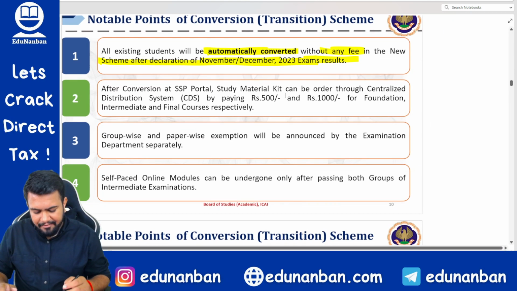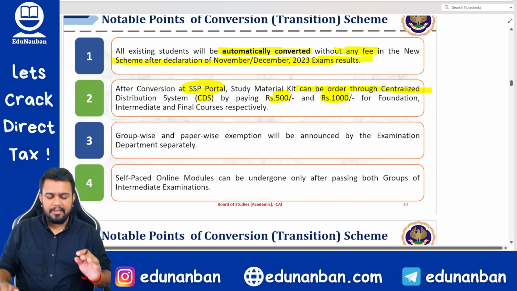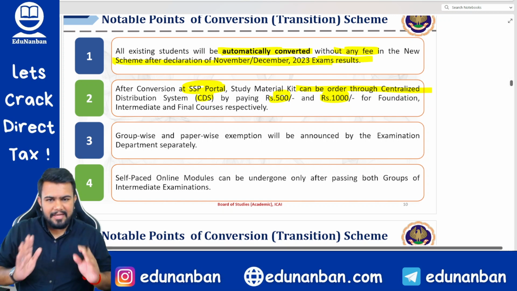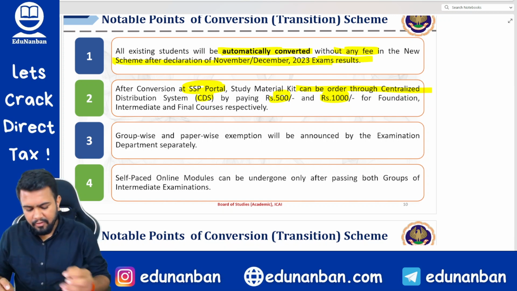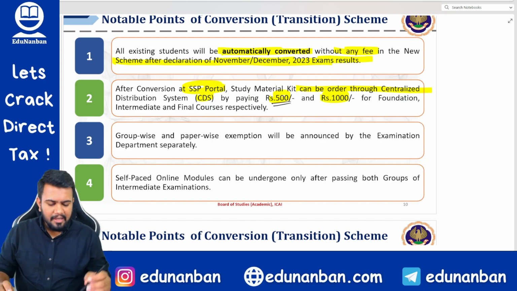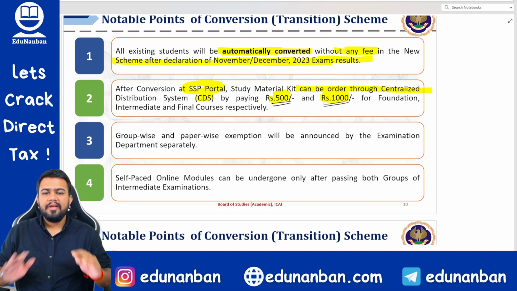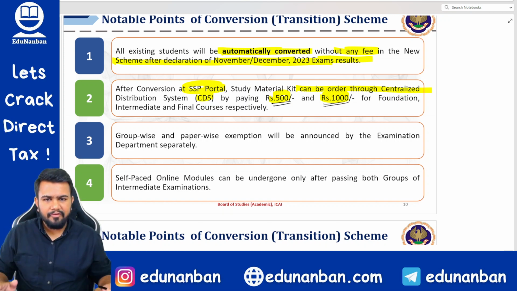Okay. Next, after conversion at self-service portal, study material kit can be ordered through CDS by paying 500 rupees or 1000 rupees extra, respectively. See, if you have already ordered study material, and if you want new study material of the new course, then foundation students have to pay 500 extra. Inter and final students have to pay 1000 rupees extra. However, if you have not already ordered your study material, then you can order it free of cost in the new scheme itself.